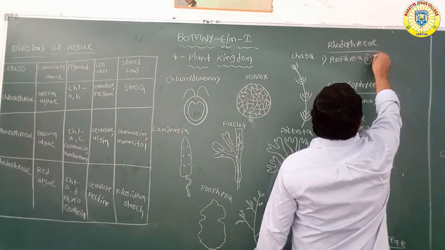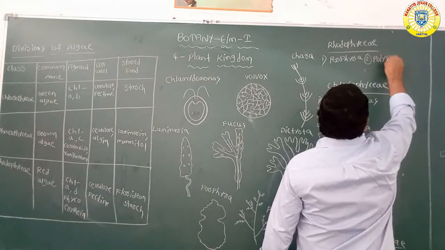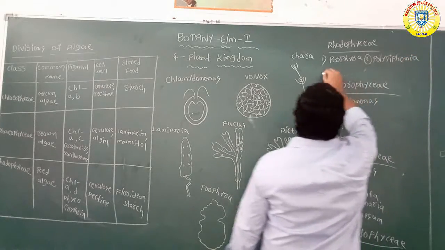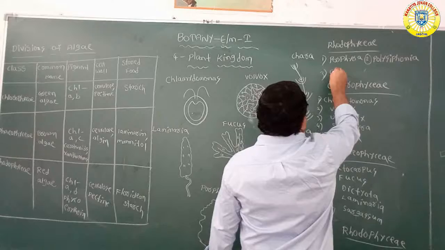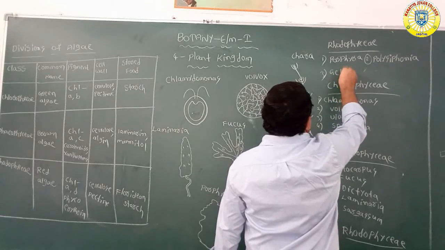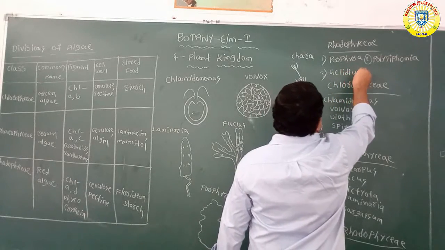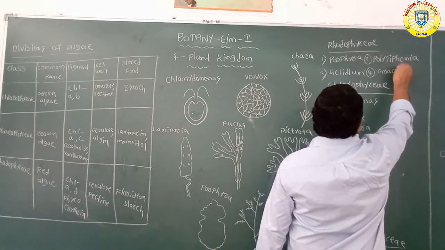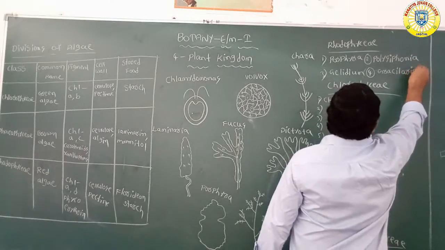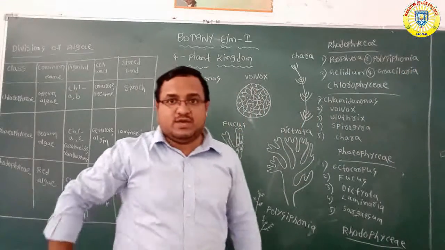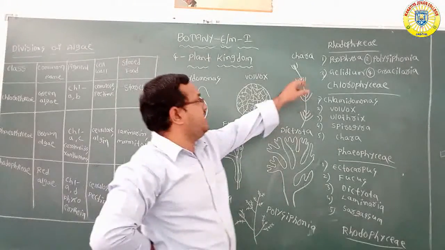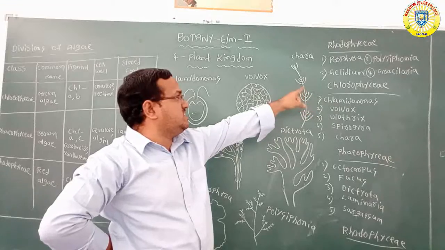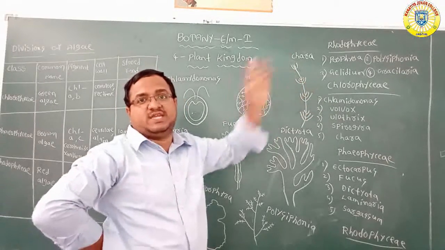Second one Polysiphonia. Third one Gelidium. Fourth one Gracilaria. Okay, these are the examples of the Rhodophyceae: Porphyra, Polysiphonia, Gelidium, Gracilaria.